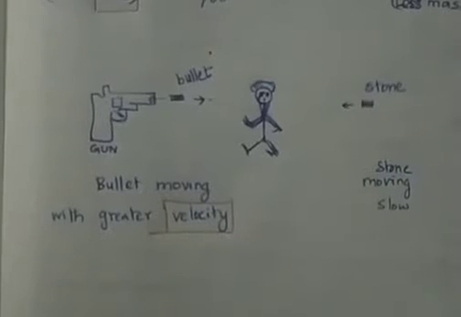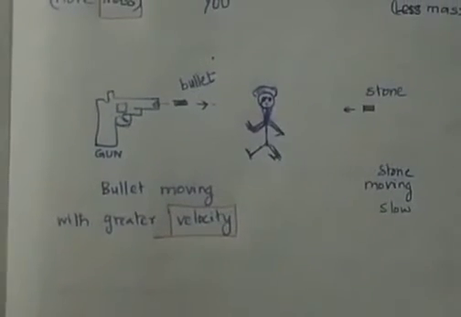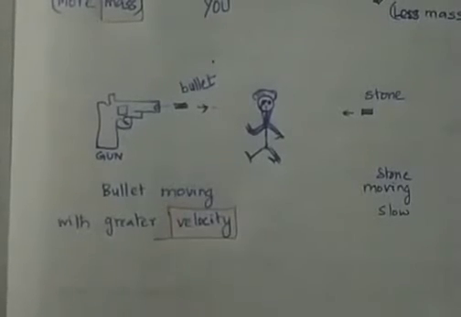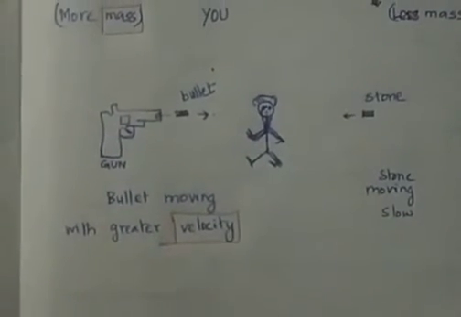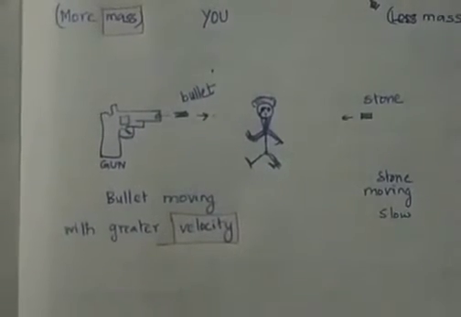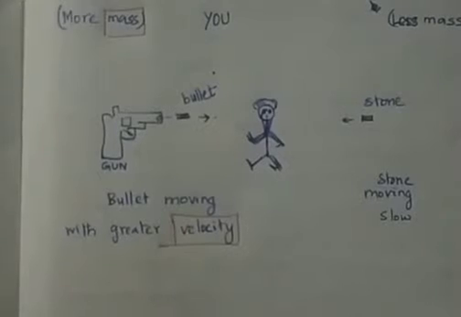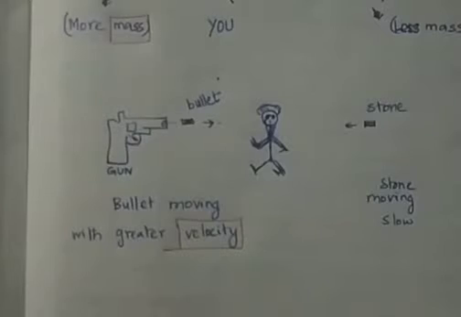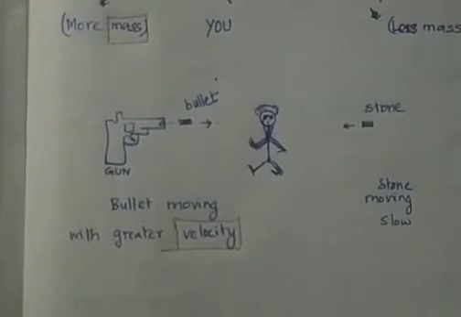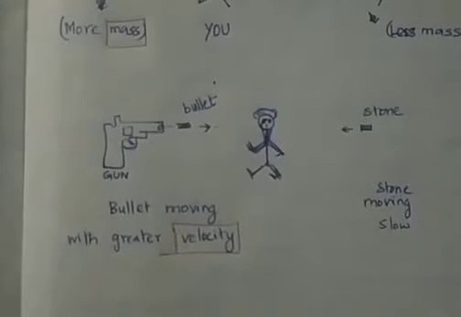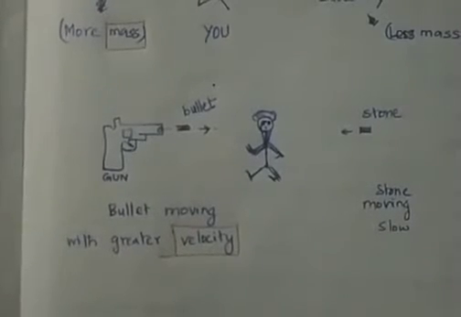Okay, consider the second one. The same person is standing in a place. On one side a stone and on the other side a bullet. The stone and bullet have the same mass and the same size. The stone is thrown by your friend and the bullet is shot with the help of a gun. I said that the bullet and stone have the same mass, but the bullet comes from the gun with maximum speed and maximum velocity, but the stone comes with a very low velocity.